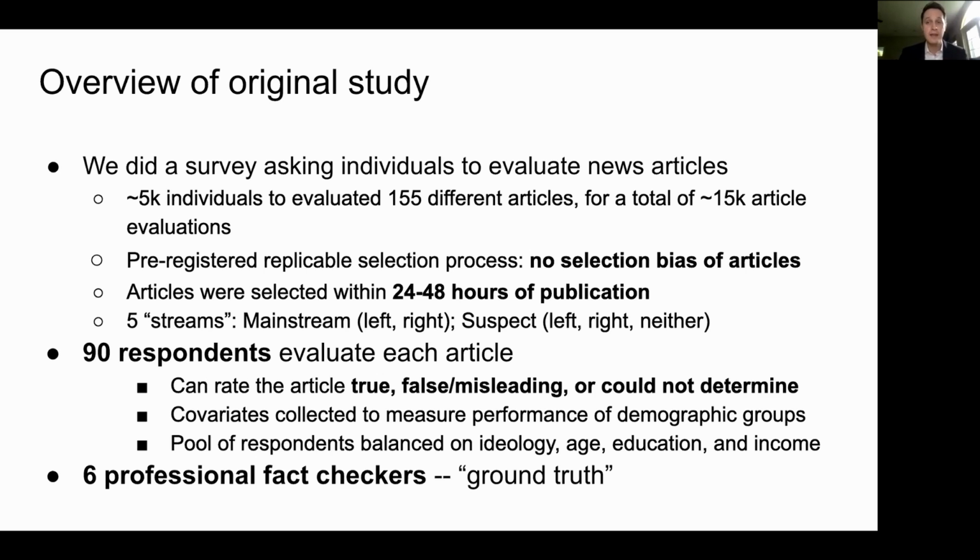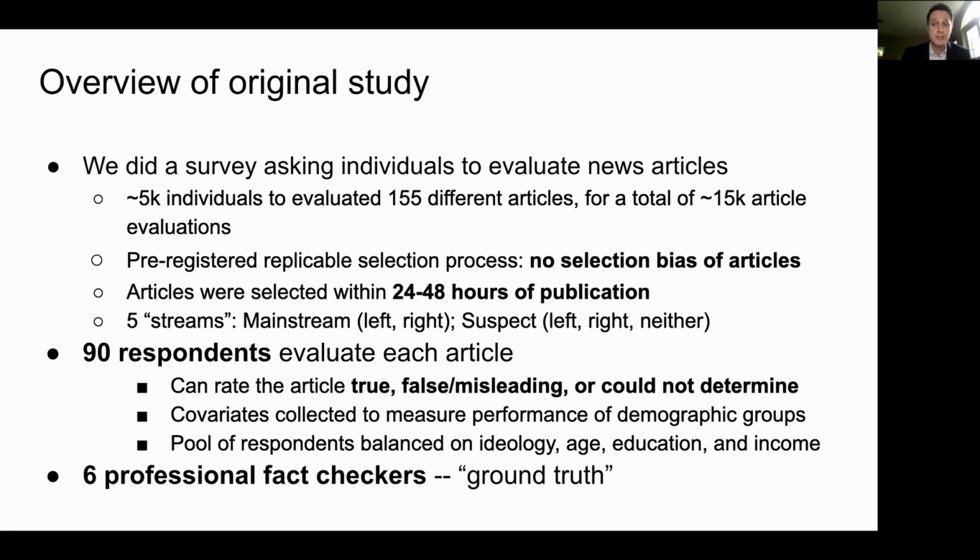We do this every day. And when I say these streams, within a stream, we have many different media sources. So mainstream left might be CNBC and New York Times. Mainstream right might have Fox News, Wall Street Journal. I think each one of them had around 10. And then we had suspect sources as well. And we'd source randomly from one of those sources within the streams every day.